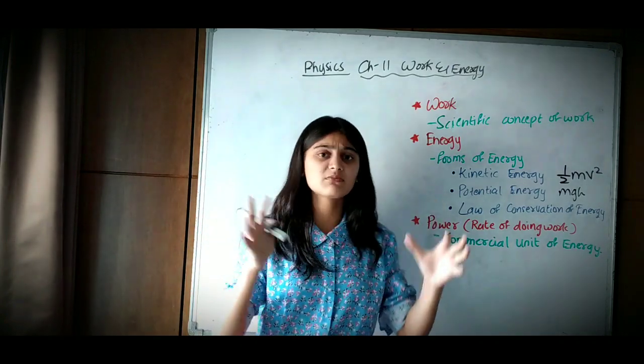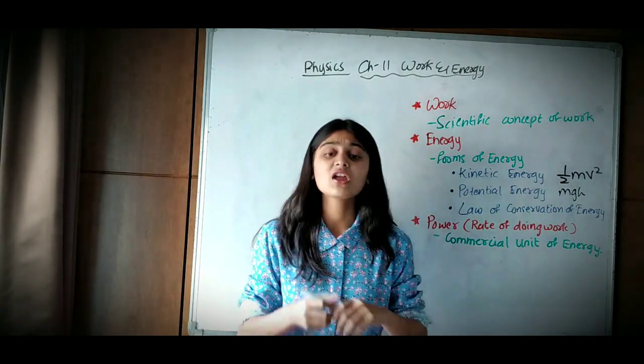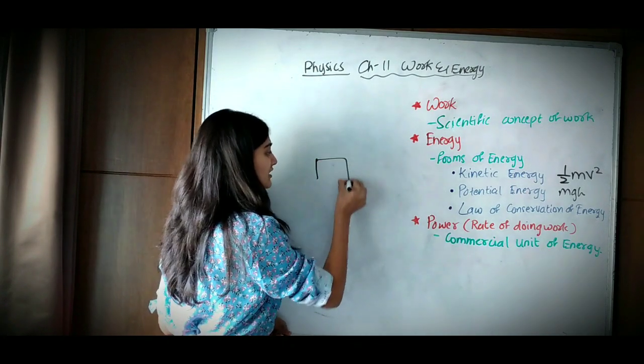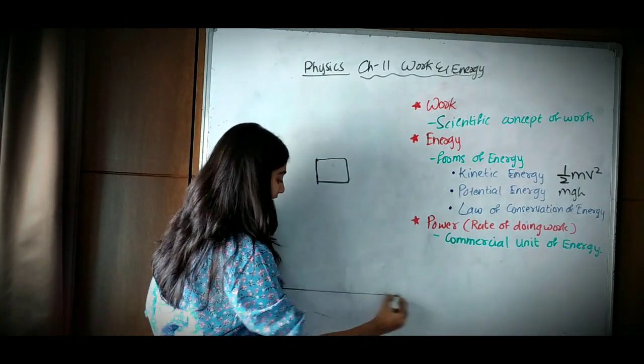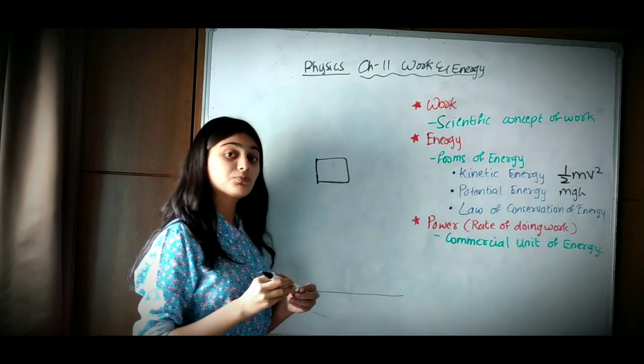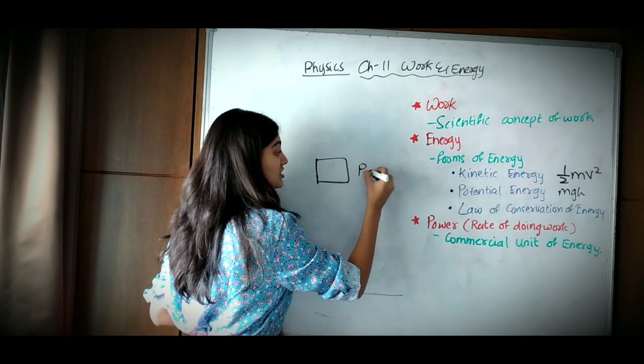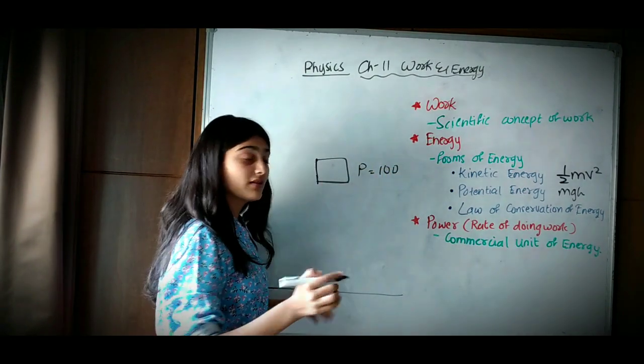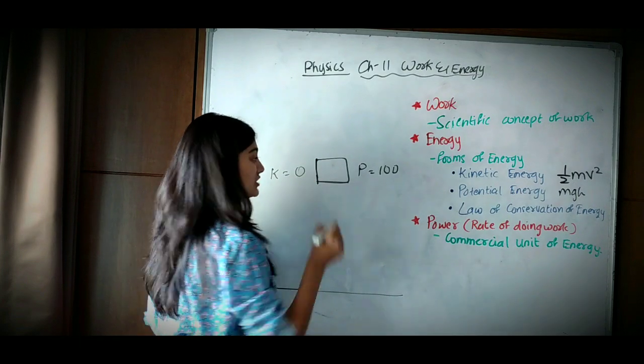Now the law of conservation of energy. What do we mean by the law of conservation of energy? Suppose this is the ground, and the object is over here. The object will have potential energy equal to 100 when the kinetic energy is equal to 0.